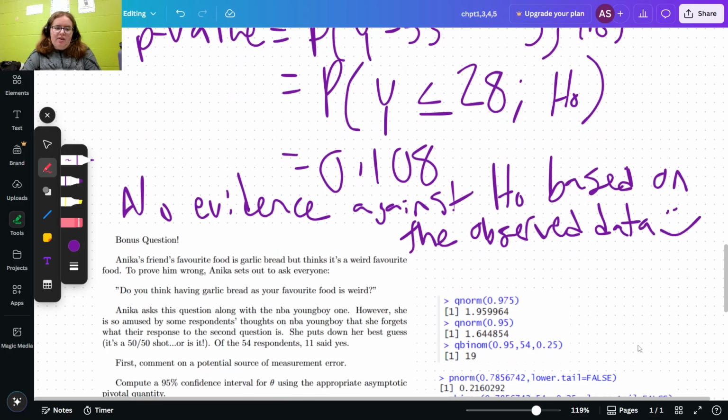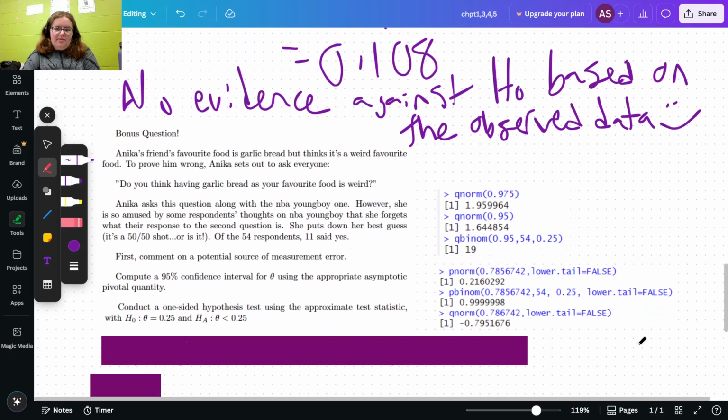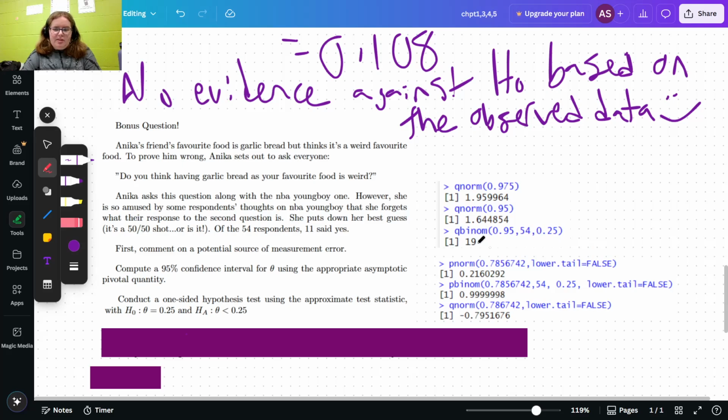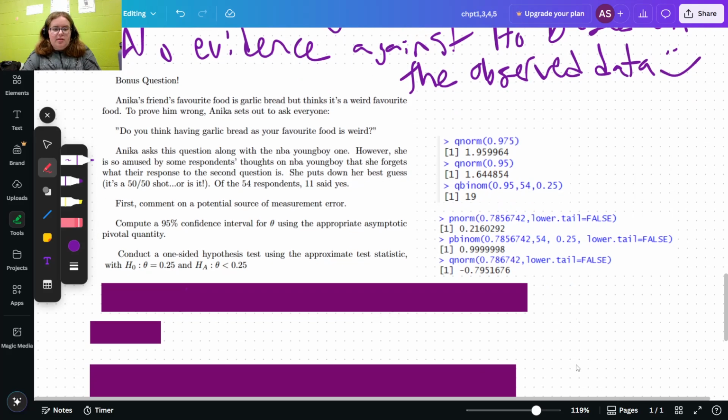And then for a bonus question, I have some stuff down here, and I have all the information available to you with this R code plus your calculator you should use. You should be able to do all these questions just with the information available to you. So pause the video, try it yourself, and then I'll get talking about the question and what we're doing here.